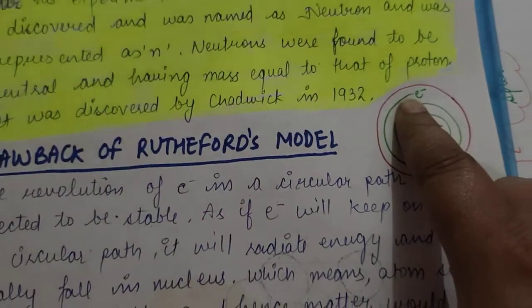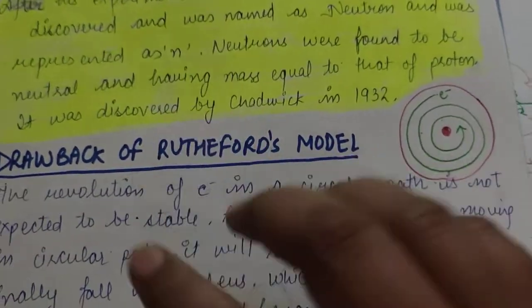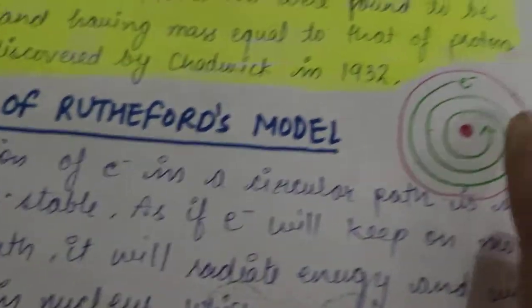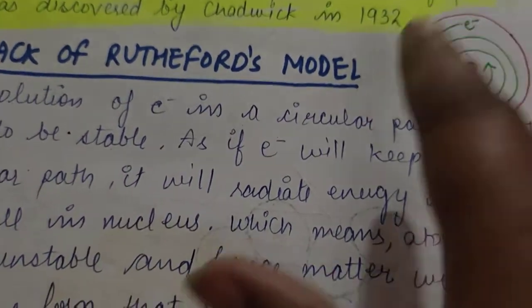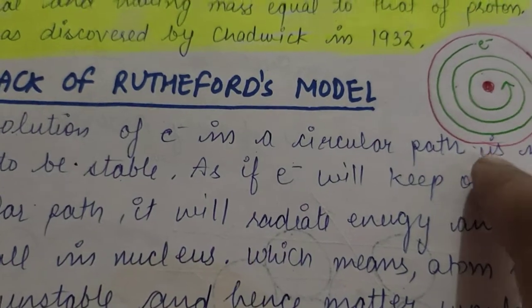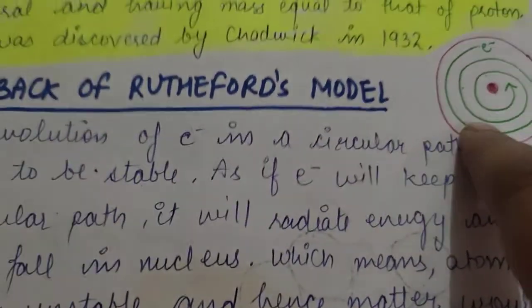The electron is associated with some kind of energy, and when it starts moving, some of its energy will be lost. If it is continuously moving, there will be a point when the whole of its energy is finished, and at that point we will call the electron at rest.